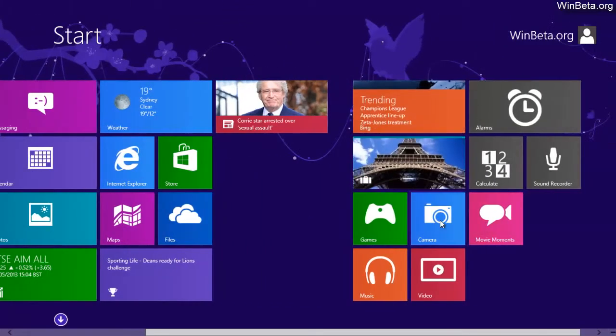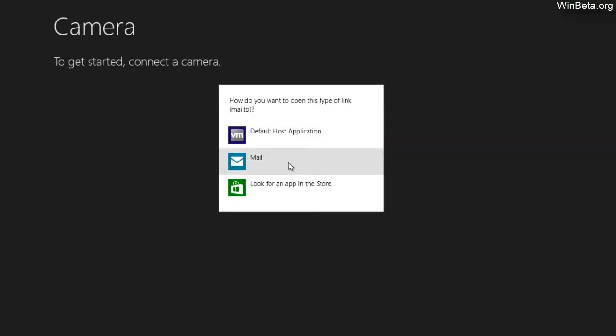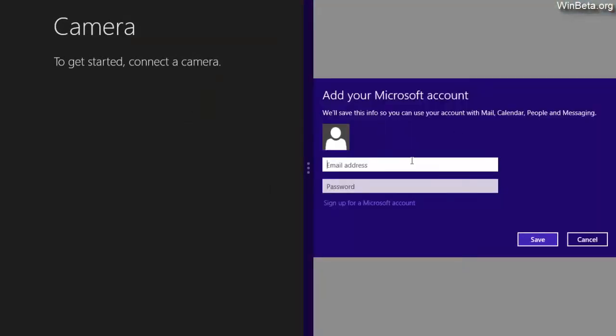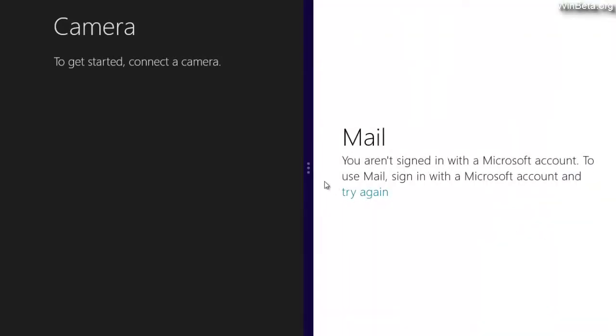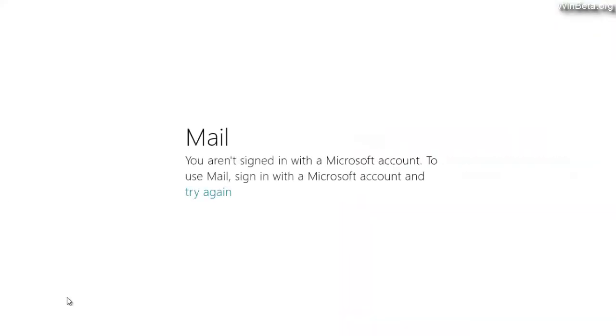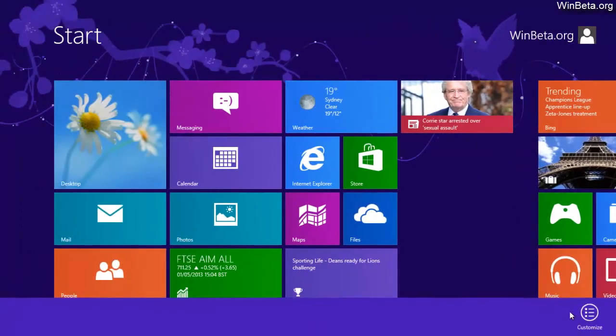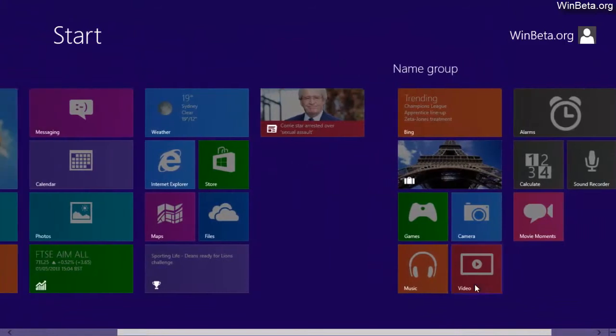The camera app, as I did say, has a different colour, but there's also send feedback here now, so you can actually send feedback. The UI has also changed, but as I don't have a camera, I can't actually demo that to you. Let's actually see if we can send. Oh, that was cool. So it opened up in a split screen sort of Metro Snap, instead of just switching to the app full screen like that. Pretty cool. And I think that's about it for Windows 8.1 build 9385.